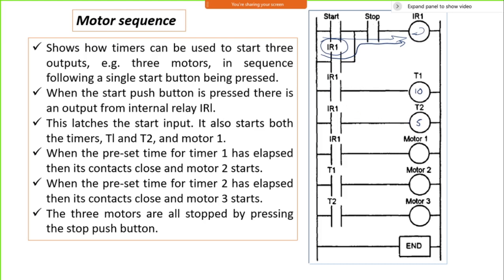Okay, so then this timer will be on. When this timer is on, this T1 will get executed, and it operates after 10 minutes. After 10 minutes it will start motor number 2. After 5 more minutes, motor number 3 will start. That is the way it works. Timers will be used in most of the operations.